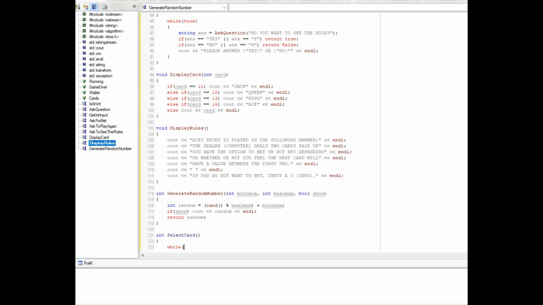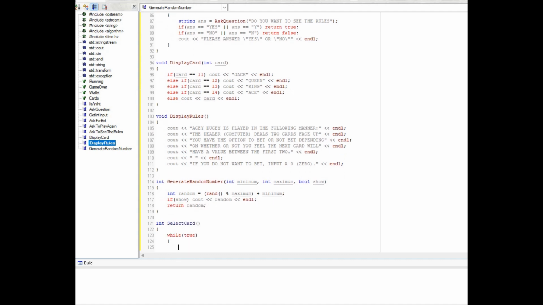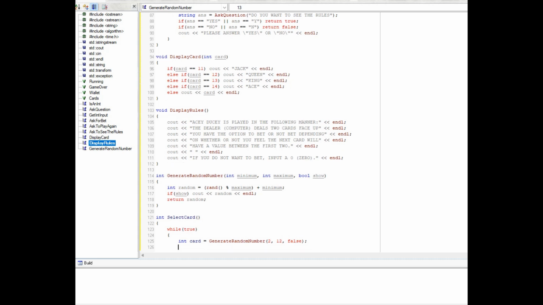Select card, int select card. All right, this is going to be another while true. We are going to say int card equals generate, and it's going to be between 2 and 13, false. I think that's right. I think it's 0 to 12. Yeah, it might be 12. Let's try that.